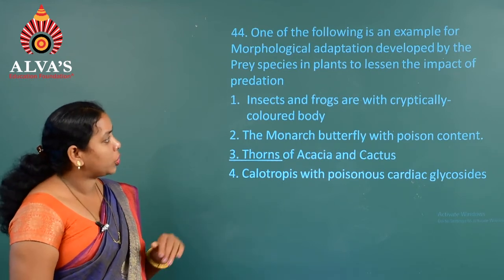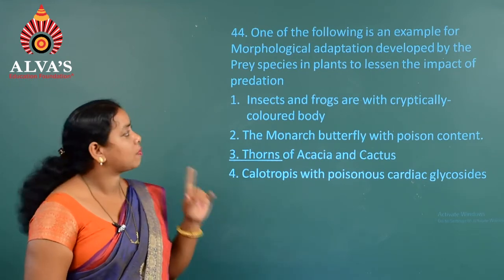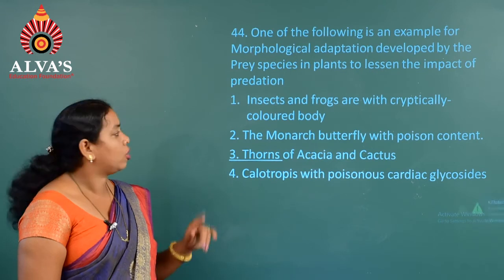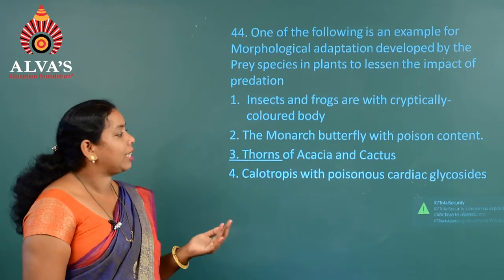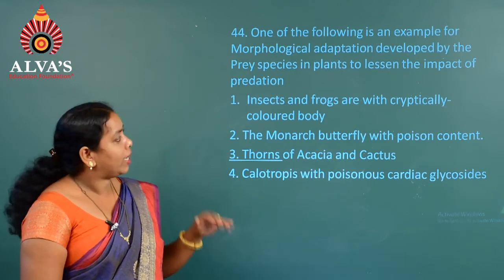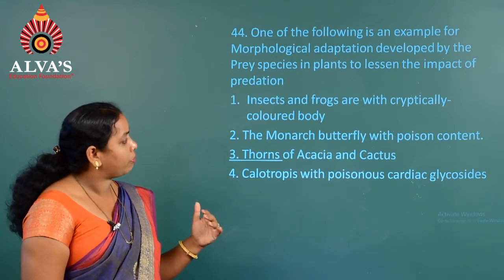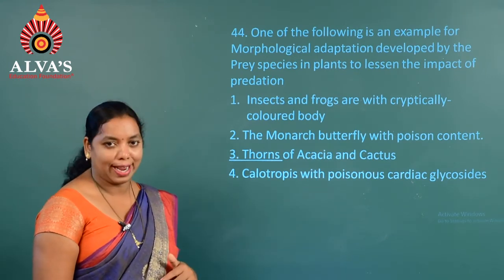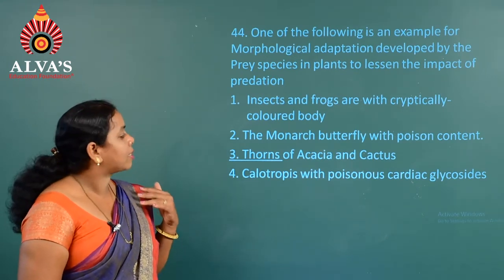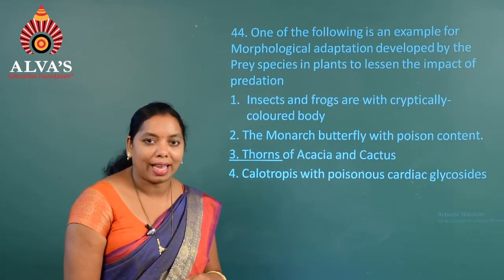So if you consider the question, we have to stress the word morphological adaptation. First one, insects and frogs are cryptically colored body. Whereas the second, the monarch butterfly with poison content. Third is thorns of acacia and cactus. The fourth one, calotropis with poisonous cardiac glycosides.